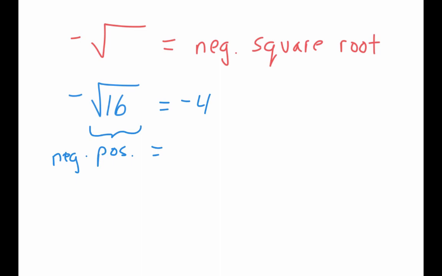The very last thing that you're going to see pop up is once in a while they'll do this symbol, plus and minus the square root of 81. So they're saying it's the positive square root of 81 and the negative square root of 81. Square root of 81 is 9. So your answer then would have to be plus or minus 9. Because you could get the positive square root or you could get the negative square root. So positive or negative 9.